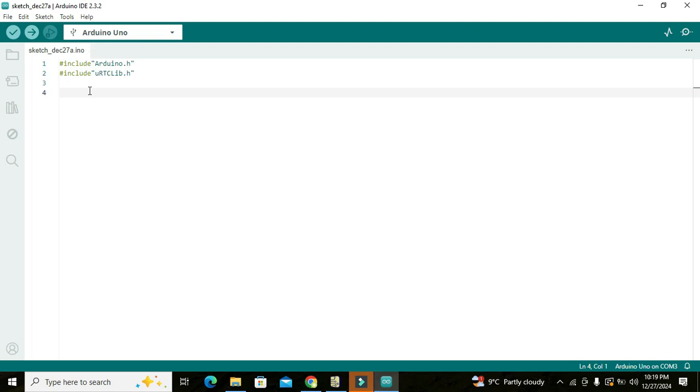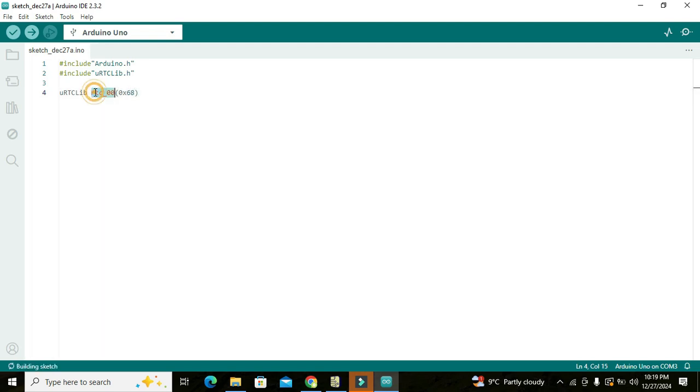Now we will create an object of that particular real-time clock class. We will write uRTCLib. You can see that this is our major library or class, and we can name the object anything, like RTC_00, with 0x68.